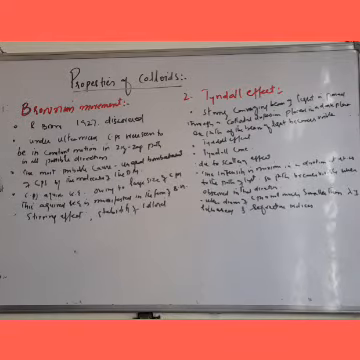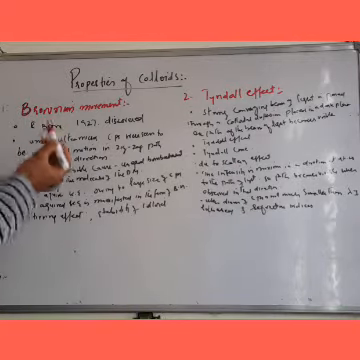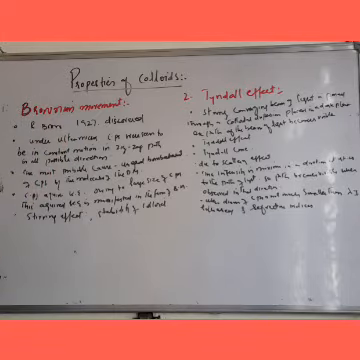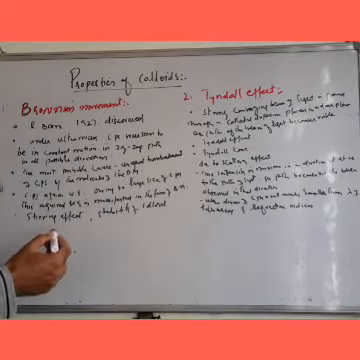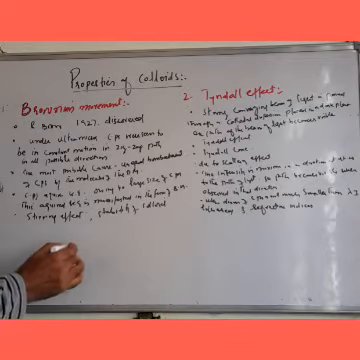This Brownian motion or Brownian movement is the property of colloids. They show this property. This property was first of all discovered by Robert Brown in 1927. When colloidal particles were observed under ultramicroscope, they were seen to be in constant motion in a zigzag path in all possible directions.